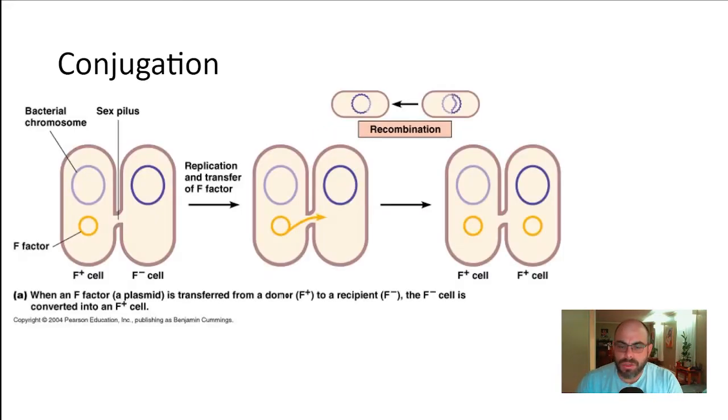And here's conjugation. Conjugation is not reproduction in the truest sense, in that after the process is finished, you don't have an offspring. However, there is an exchange of DNA. So bacteria can actually connect to one another, as you can see here in this picture, and one of the bacteria is able to share a portion of its DNA with the other one, and this gives these bacteria lots of variability, lots of adaptability.